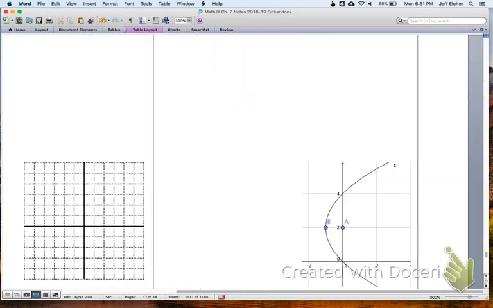Number 4 says, find the equation of this parabola. You have the focus is at point A, and let's see, that's at 0, 2, it looks like. And the vertex is here, and those coordinates would be negative 1, 2. Negative 1, 2 is the vertex.